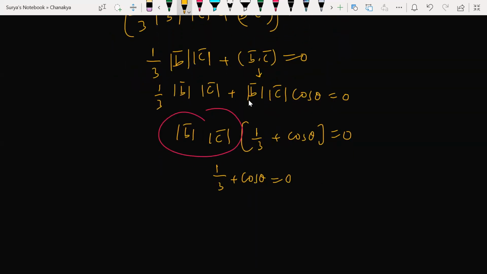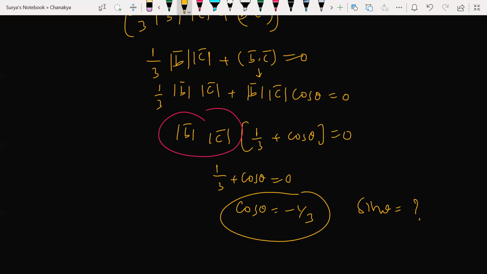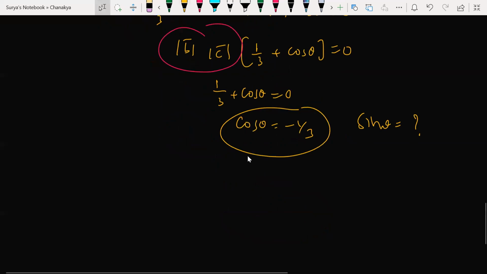So 0 by magnitude of B, magnitude of C, 0 हो जाएगा. तो cos theta is what now here? Minus 1/3. So अगर cos theta 1/3 होगा तो sin theta क्या होगा? Sin theta is what? Tell me. What is sin theta? Now find it out.